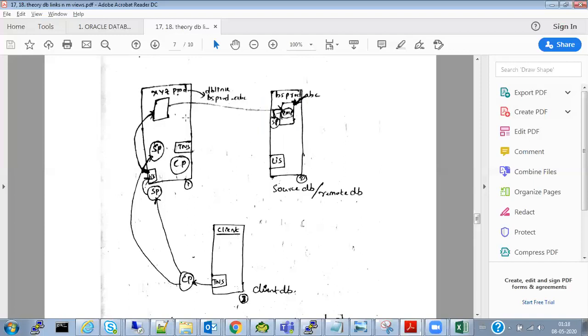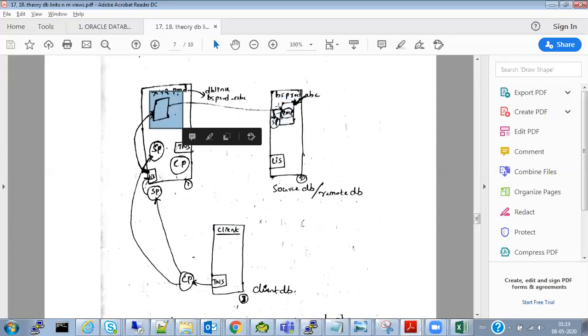Okay, and what is the DBA's role here? The DBA has to create a public database link. We have to grant the user permission to create a database link, so that if we grant this user the database link creation permission, then only this user can create a database link from this database to this database.